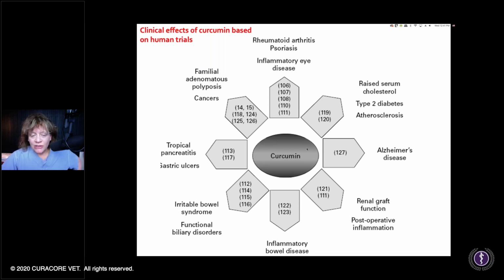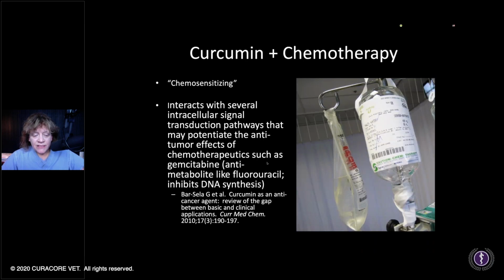This is a pretty old slide that I got from an article quite a while ago, but just looking at all the various medical applications of an anti-inflammatory, really nice product like curcumin, but still wondering what's the best chemical formulation that will make the most difference. But you can see all these different problems in humans that have been studied, and all these numbers about the human trials. So it's really been looked at a lot.